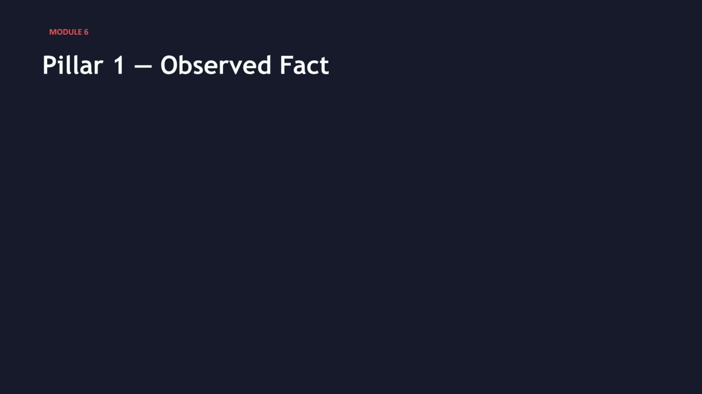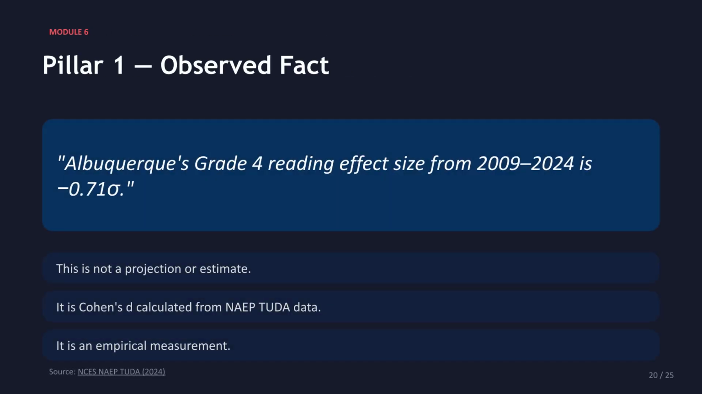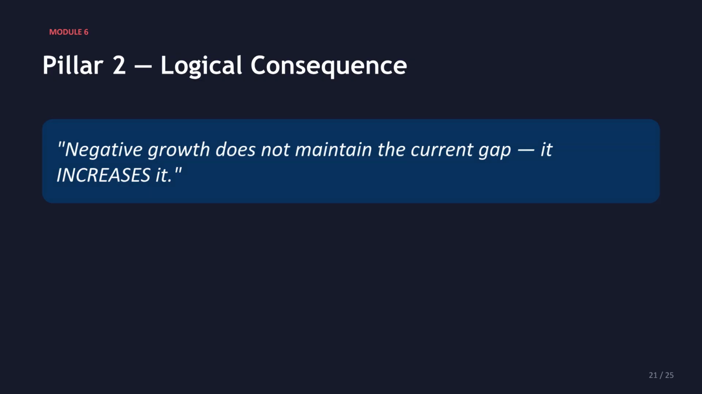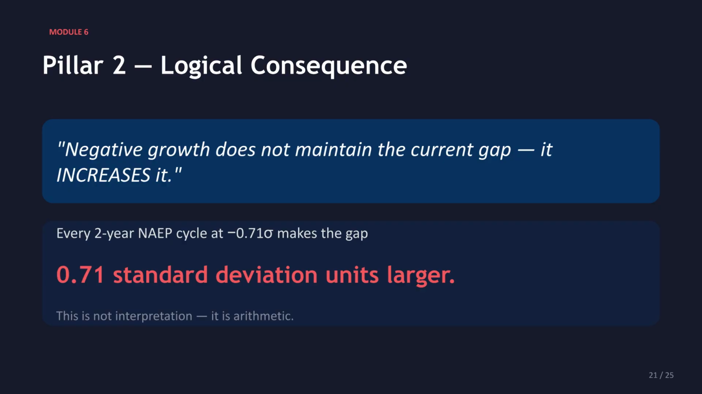Pillar 1 is the observed fact that Albuquerque's grade 4 reading effect size from 2009 to 2024 is minus 0.71 sigma. This is not a projection or estimate, but an empirical measurement calculated from NAEP 2-year data. Pillar 2 is the logical consequence that negative growth does not maintain the current gap, it increases it. Every 2-year NAEP cycle at minus 0.71 sigma makes the gap 0.71 standard deviation units larger. This is arithmetic, not interpretation.